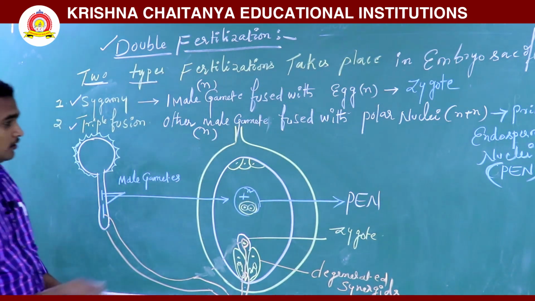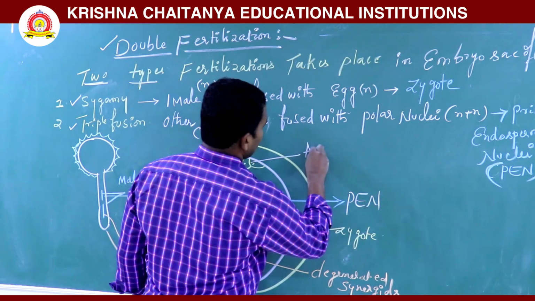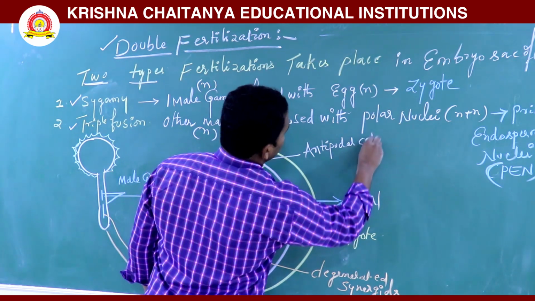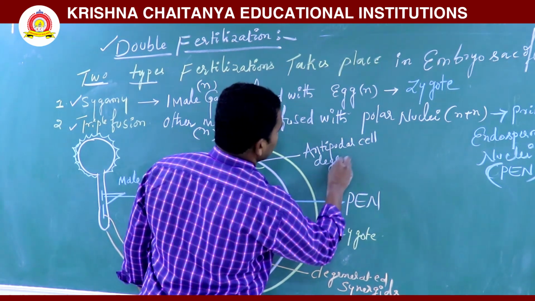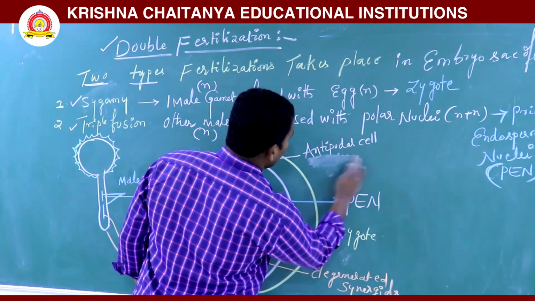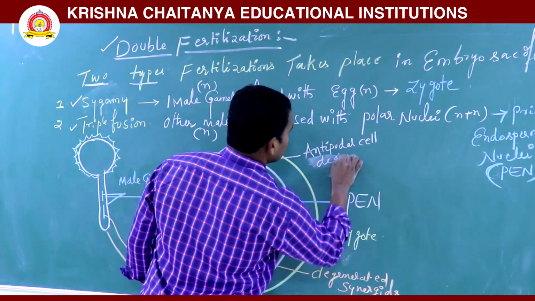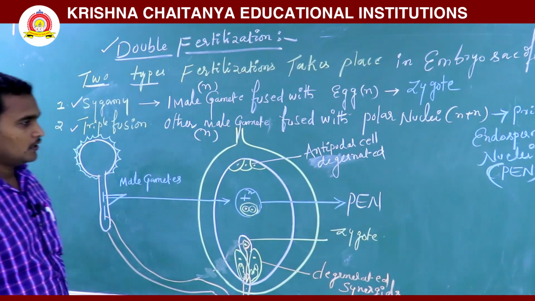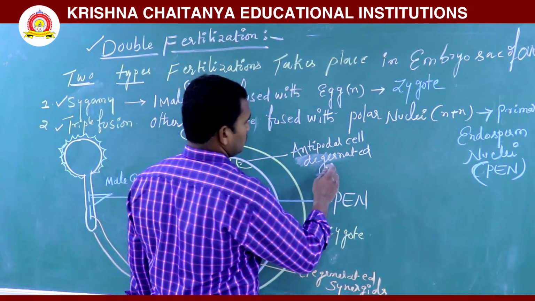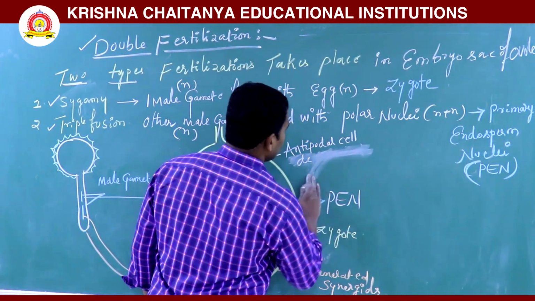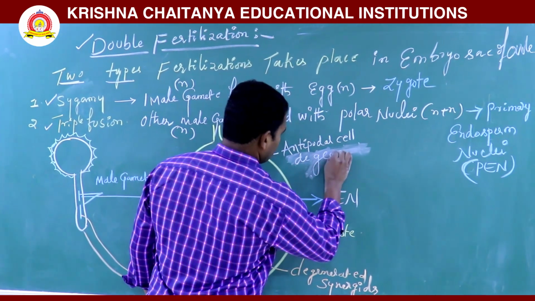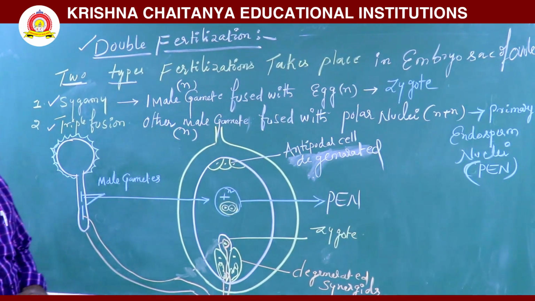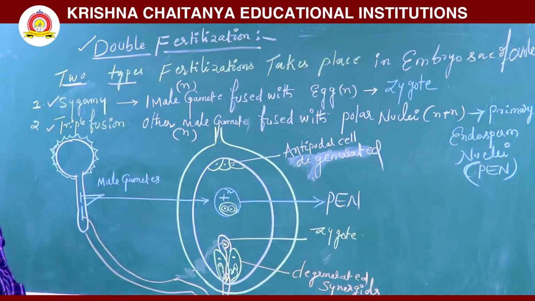After fertilization, the antipodal cells are also degenerated.